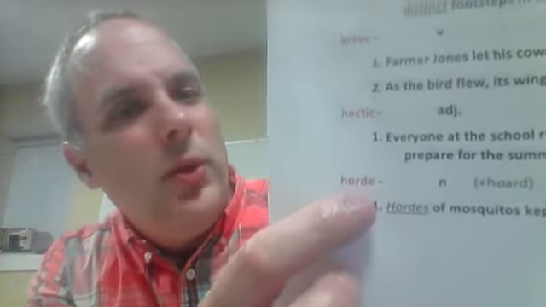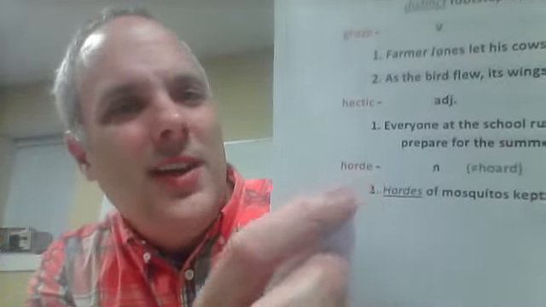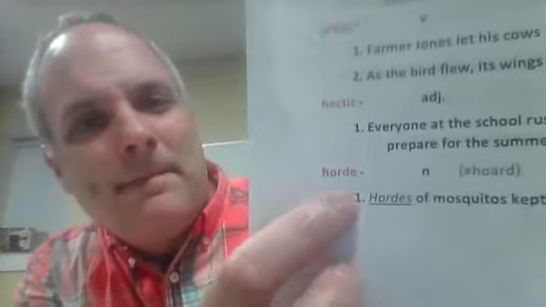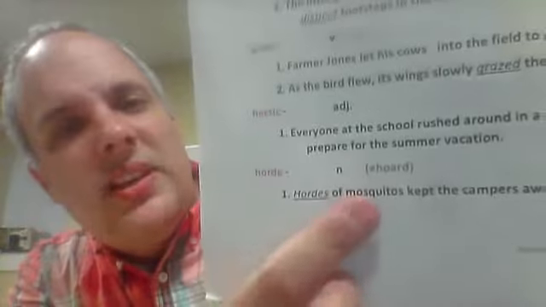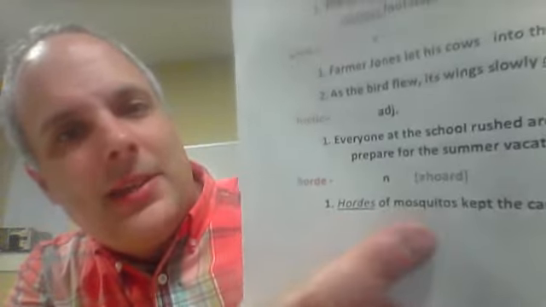Okay, if you like people, don't use this word. Don't include them in this. Okay, hordes of my friends. No, it's not a very good way. Okay, you can say lots of my friends. Okay, hordes of mosquitoes kept the campers away from the lake. So there's so many mosquitoes that the campers don't go to the lake. So lots and lots and lots of mosquitoes.